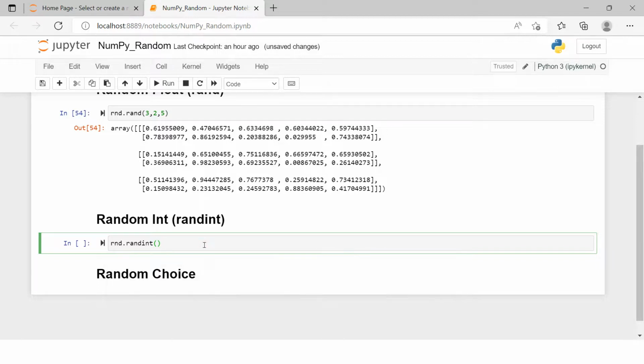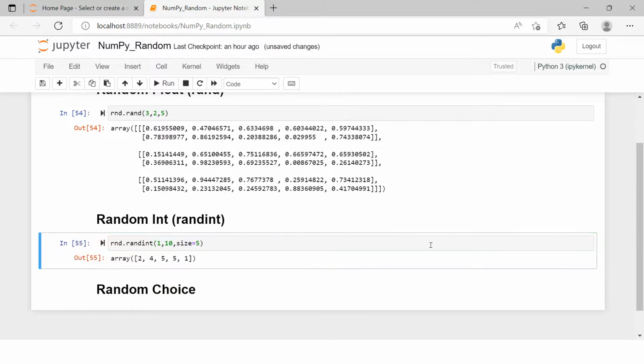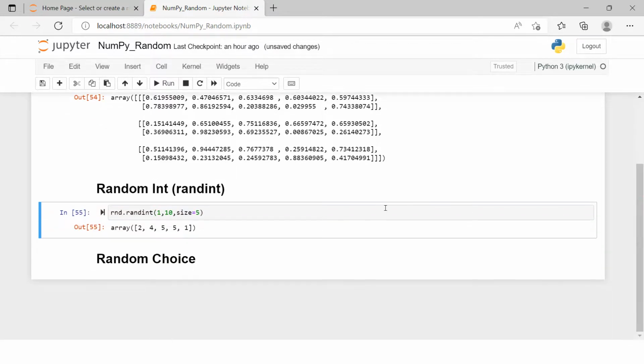So for example, I want to have random numbers between 1 and 10 with a size of 5, and just hit enter. Here I am simply trying to say give me 5 random numbers between 1 to 10. Right? When you provide the lower limit, that will be included in this series, but the upper limit will never be included.